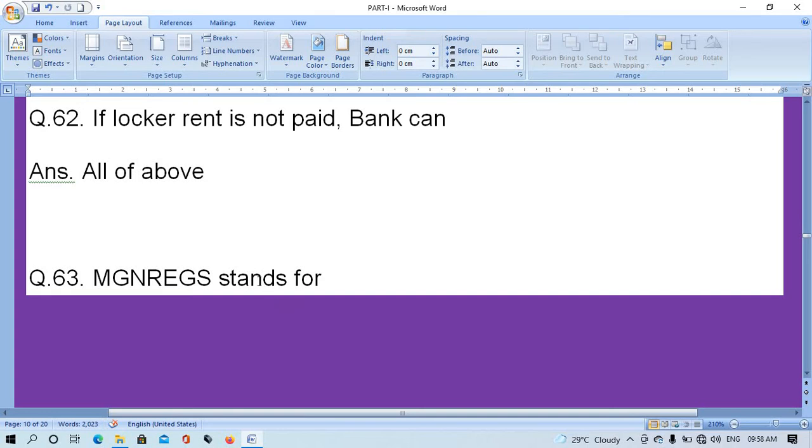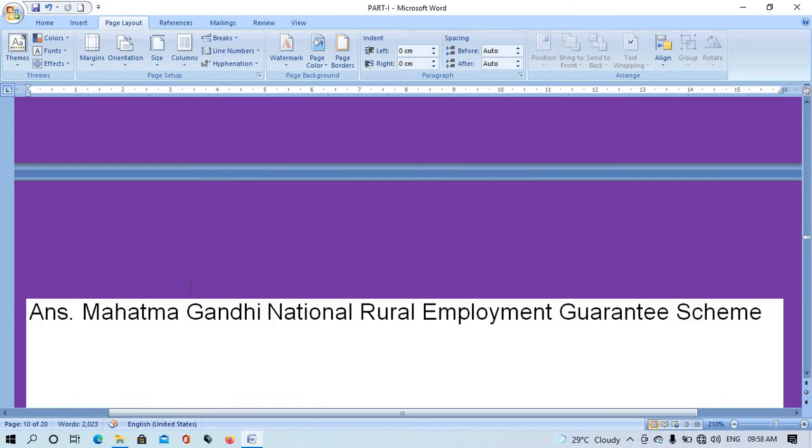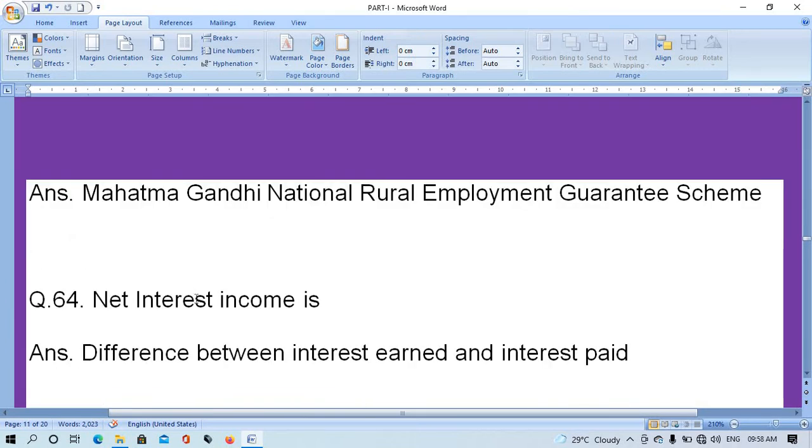Question number 63. MGNREGS stands for Mahatma Gandhi National Rural Employment Guarantee Scheme. Question number 64. Net interest income is.